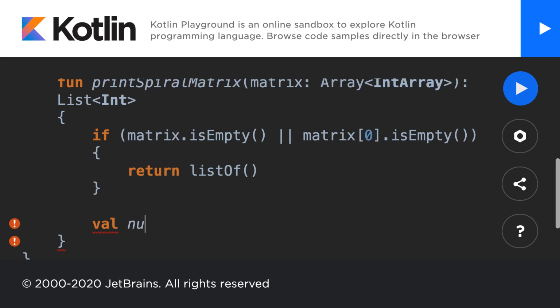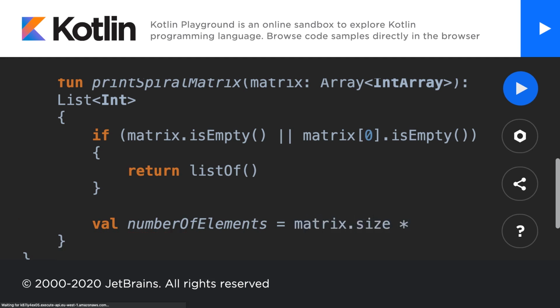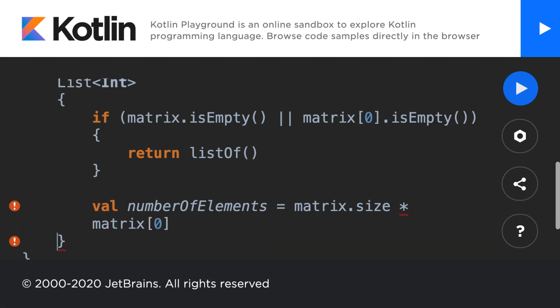I'll call this numberOfElements. This will be equal to matrix.size, which is the number of rows, times matrix at the 0th row .size, which is the number of columns. And if you know anything about multiplication tables, then you'll know that what we have here is the total number of elements, because we have the rows times the columns.